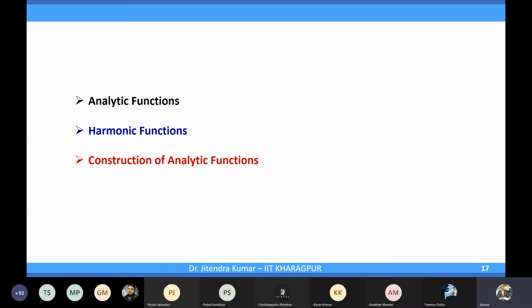Good. Okay, so we were talking about the analytic functions, which will be followed by the discussion on harmonic functions and constructions of analytic functions.